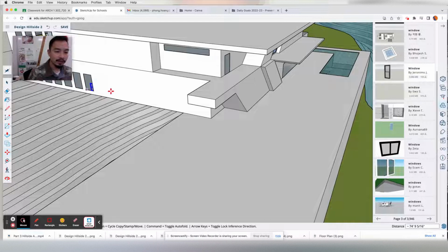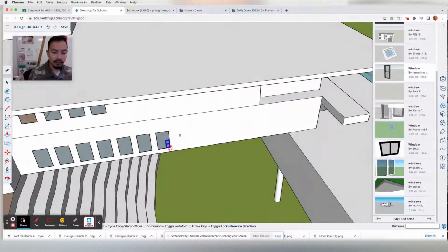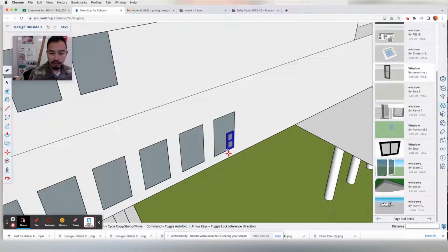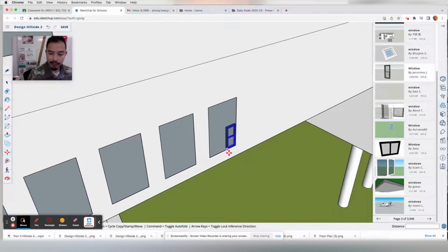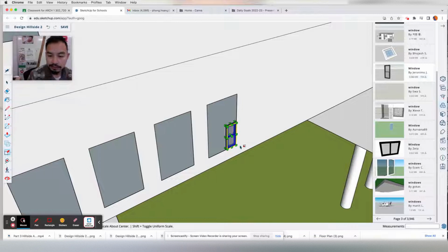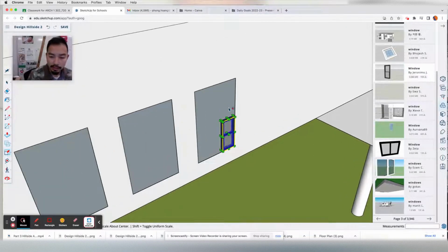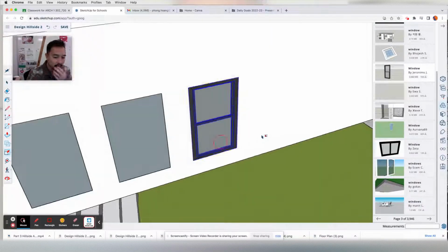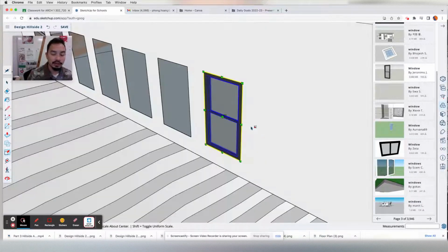Cool. So now that it's in the right location, we're going to scale this vertically and horizontally to make sure it fits into that cutout that we have created. So I'm going to press S for scale. And the one you want to grab is the middle one. So the middle top is where you want this one right here. Click once, let go, and just point at this line and it will stretch perfectly to that line. I'm going to do the same thing on the side. Grab the middle side, click once, let go, and drag it to the side line right here. So now you have a window that fits perfectly into the cutout.